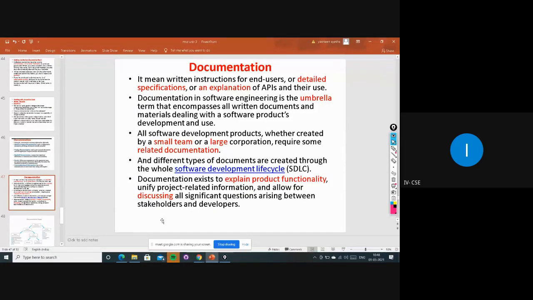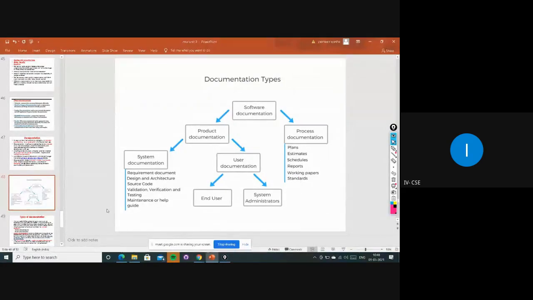Whenever you purchase electronic products or groceries or mobiles or a laptop, for everything there will be a documentation. With that documentation, we, the stakeholders, can easily understand what is going on, how to use it, and where not to use it. These things we can clearly understand with that, right? That's why every product or company maintains documentation for each and every product, right?